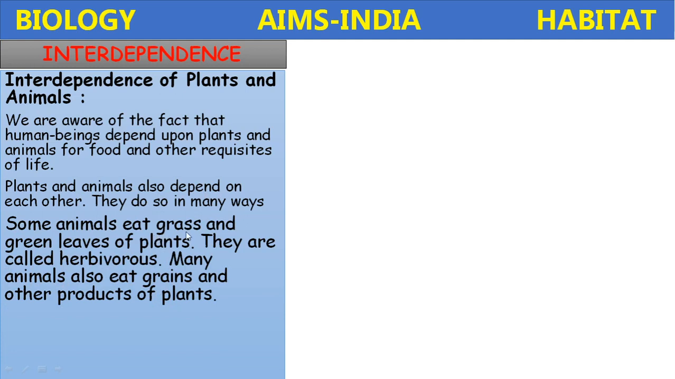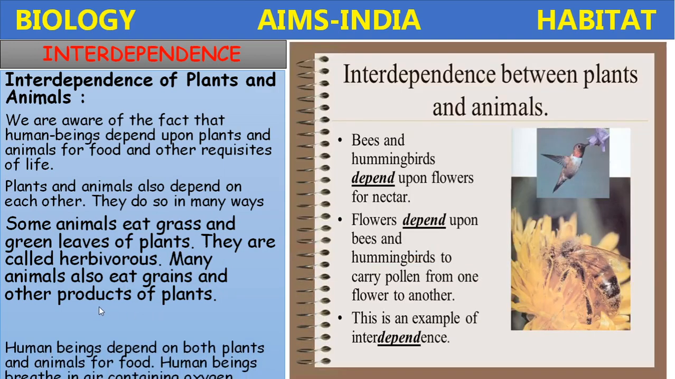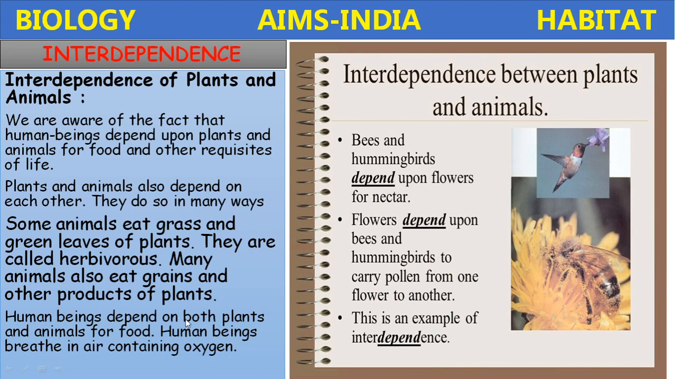Some animals eat grass and green leaves of plants. They are called herbivores. Many animals also eat grains and other products of plants. Herbivorous animals. Human beings depend on both plants and animals for food, and even human beings breathe in air containing the oxygen produced by plants. The interdependence between plants and animals. Here in the pictures, some examples are given.